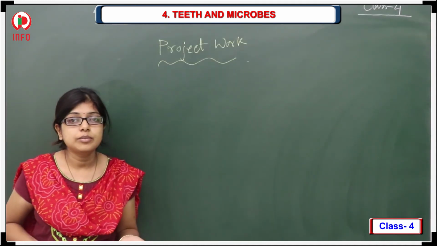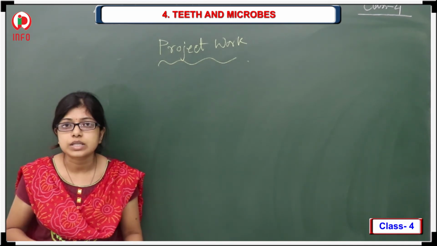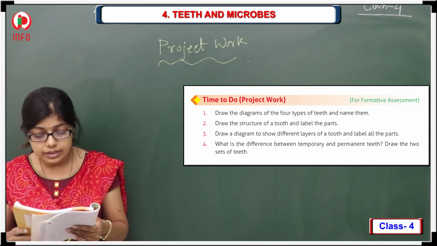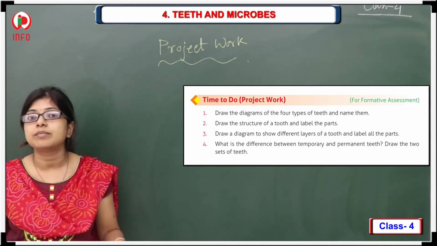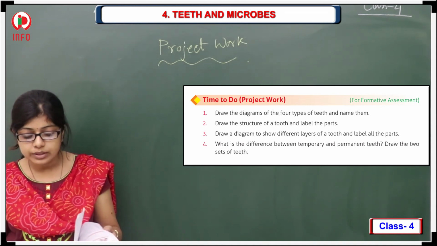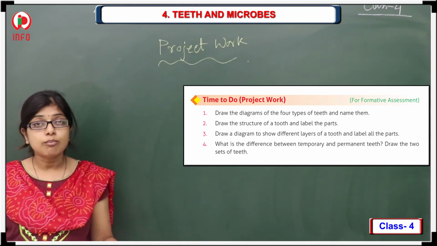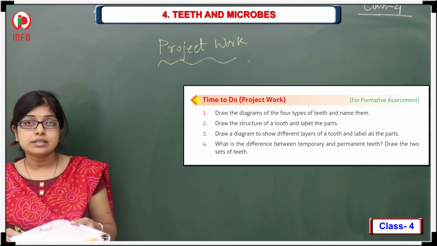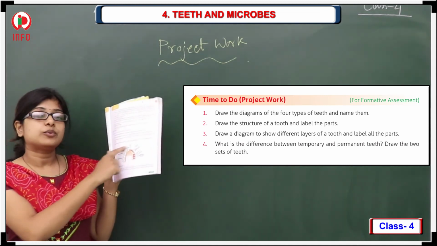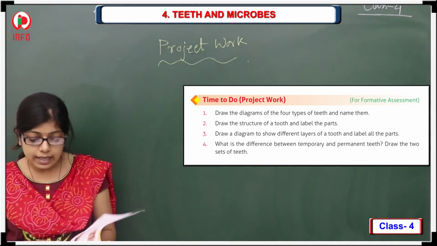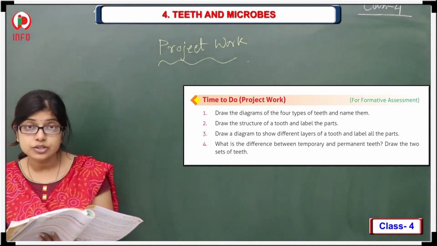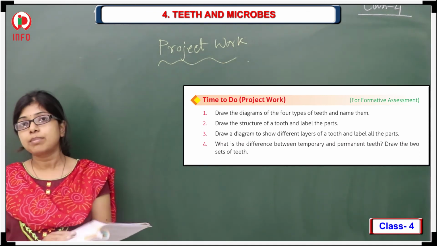Now it's time to discuss the project. First one, draw the diagrams of the 4 types of teeth and name them. All of you know the 4 types of teeth: the molars, premolars, incisors and canines. You have to draw this picture and label them. Next one, you have to draw the structure of a tooth and label the parts.